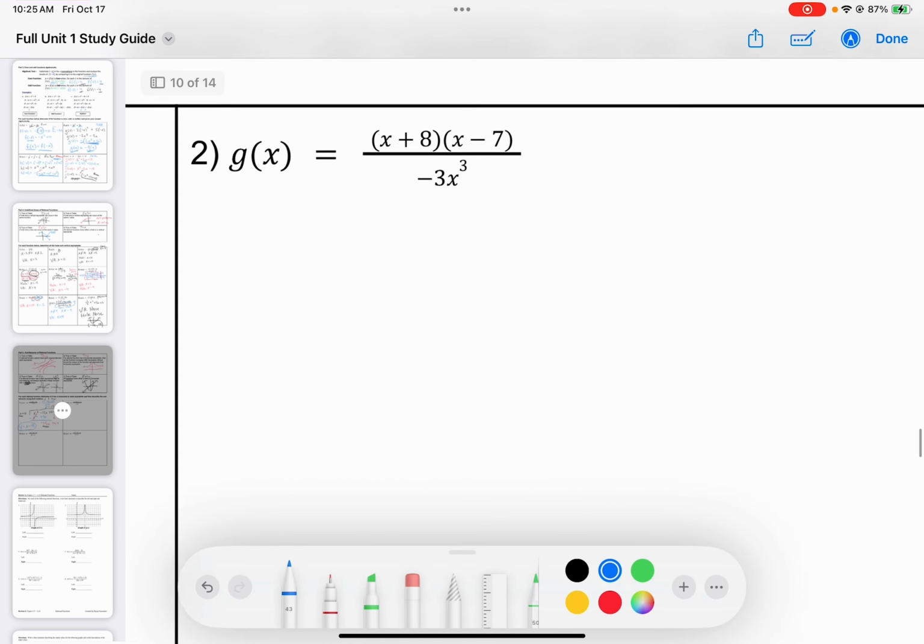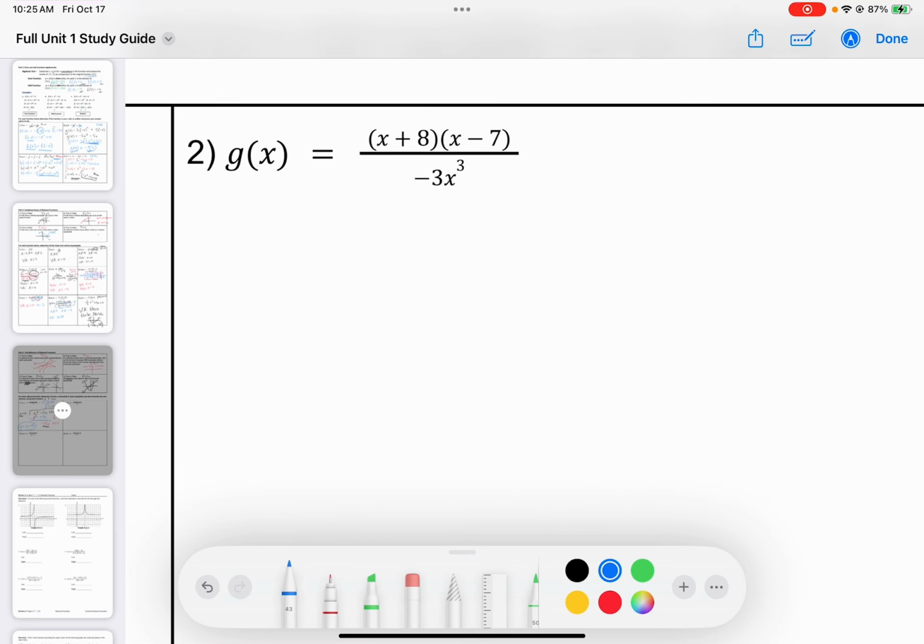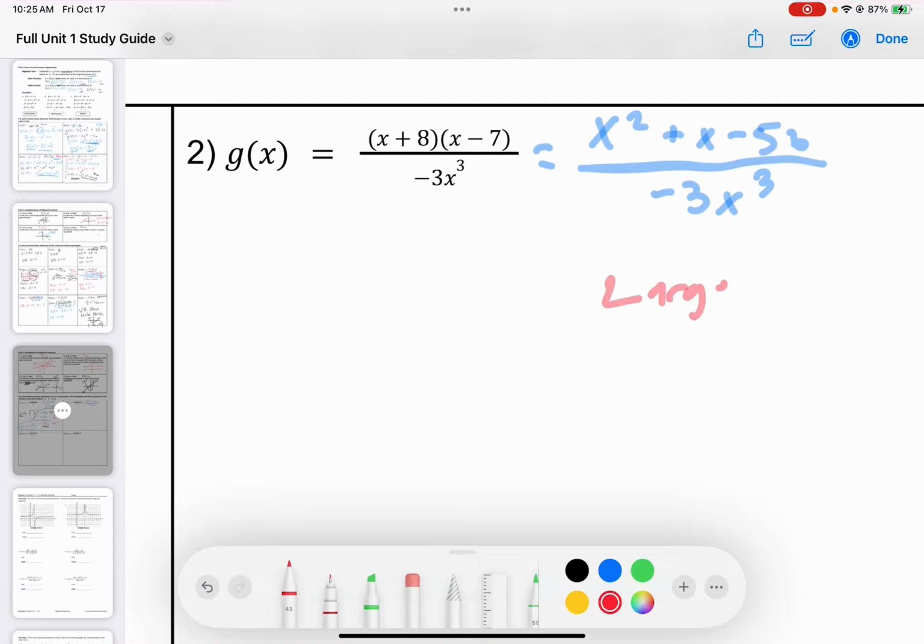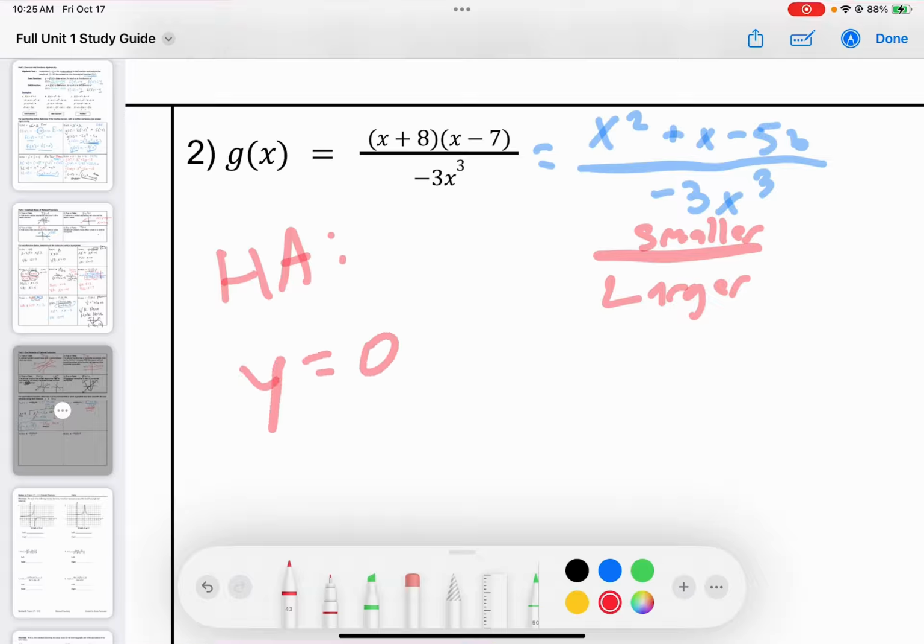All right, next one. Again, I'm going to convert this to standard form real quick. x squared plus x minus 56 all over negative 3x cubed. Well, when the degree of the denominator is larger, then I'm always going to get a horizontal asymptote at y equals 0.